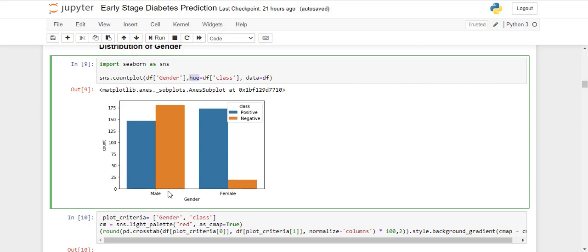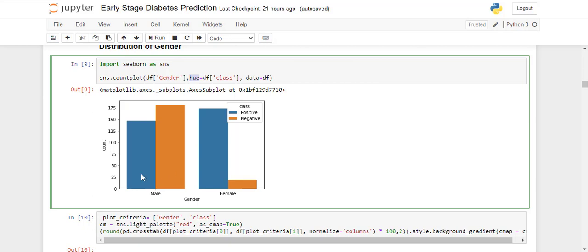The most intuitive part after seeing this graph is that female positive cases are much higher than male, and female negatives are very low. So this dataset is more focused on female diabetic patients in comparison to male diabetic patients.